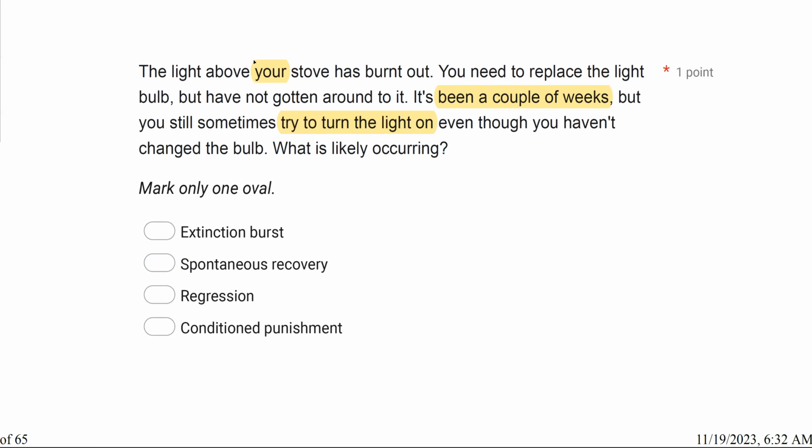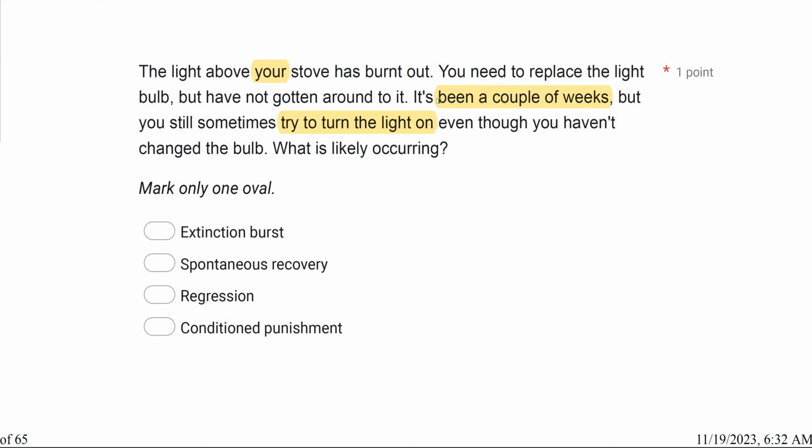So let's think about that. Previously, you have the light on your stove, and then you have to replace it because usually when you turn it on, the light comes on, and now, of course, it doesn't because it's burnt out. Regardless, you still try to turn that light on even though you haven't changed the bulb. So even though you're not getting reinforced anymore, you're still trying to turn it on. So what does this situation represent? Well, originally, it represents extinction.